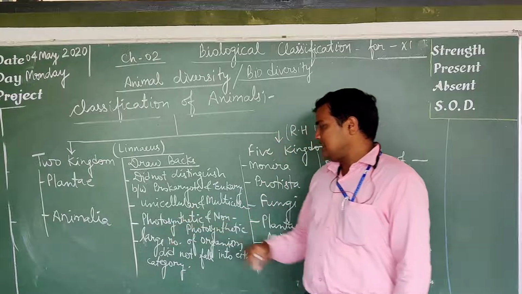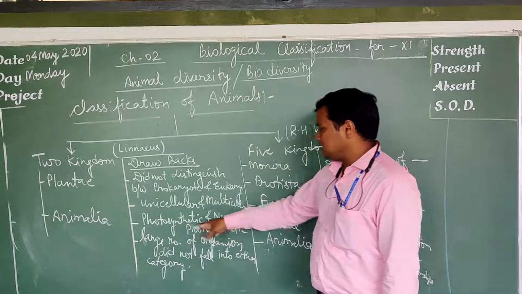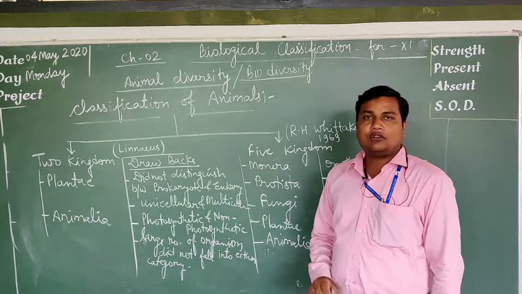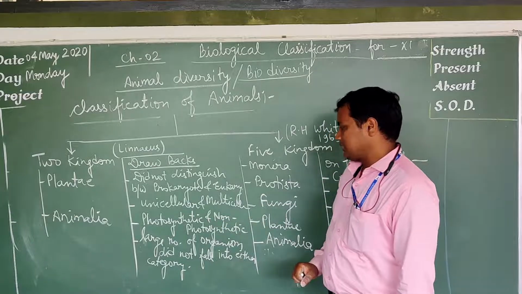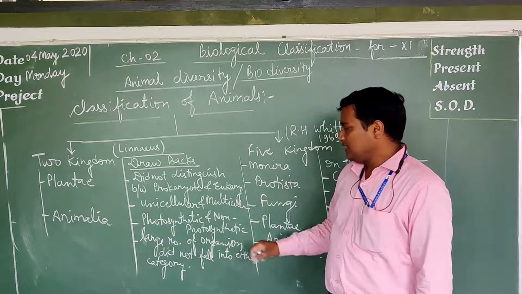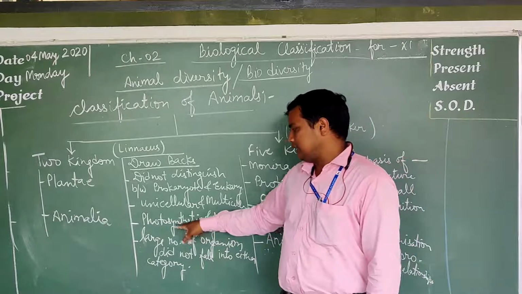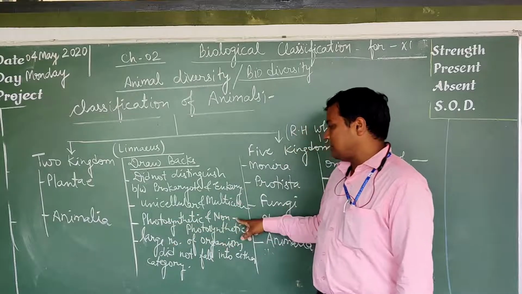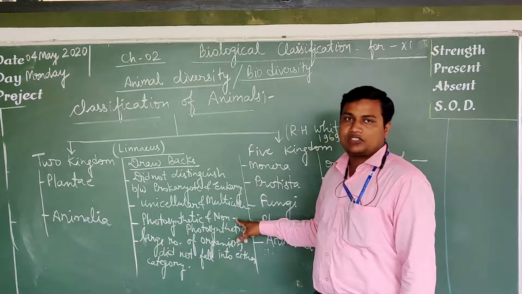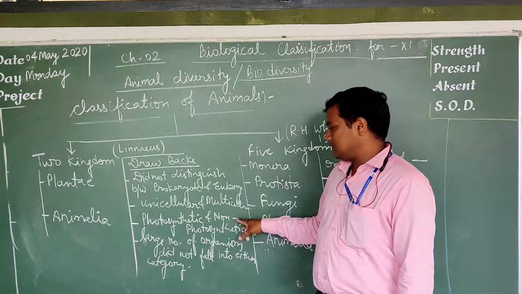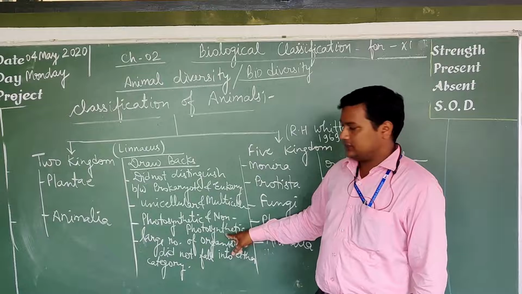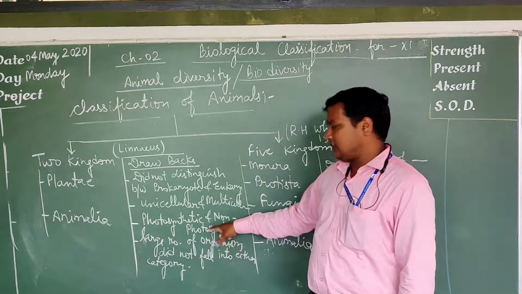The next drawback is that this system did not classify photosynthetic and non-photosynthetic organisms. Photosynthetic organisms are able to prepare their own food, and some organisms are non-photosynthetic, like microorganisms, purple and green sulfur bacteria, and fungus.